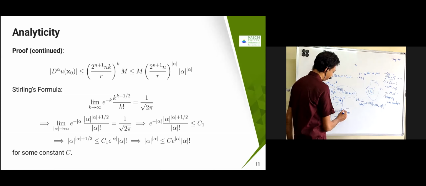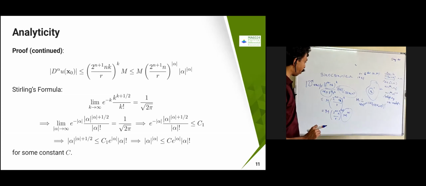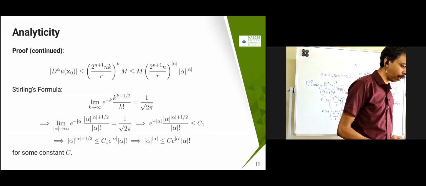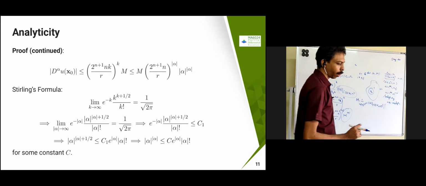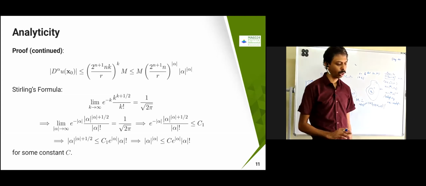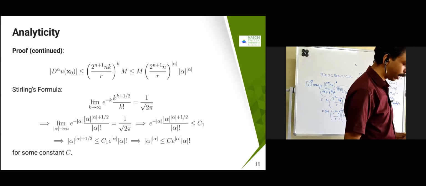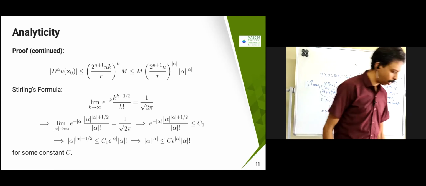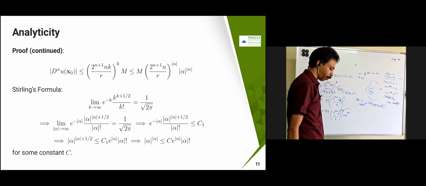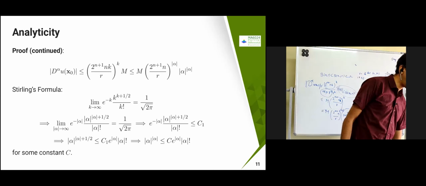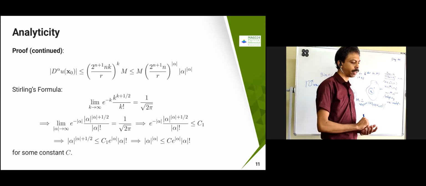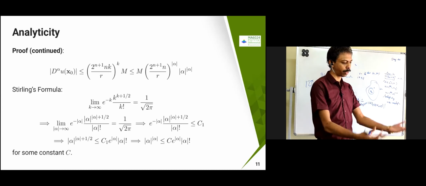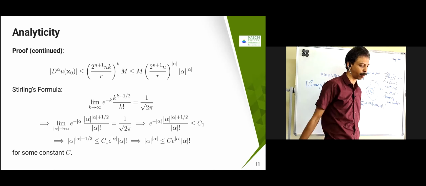For this one, what I am going to use is Stirling's formula. So Stirling's formula is the relation between e power minus k into k power k plus 1 by 2 and k factorial into 1 by 2. I don't know whether you have studied this in your discrete mathematics course, where you study permutations and combinations. One of the important problems they derive there is Stirling's formula, which talks about an infinite number of combinations.